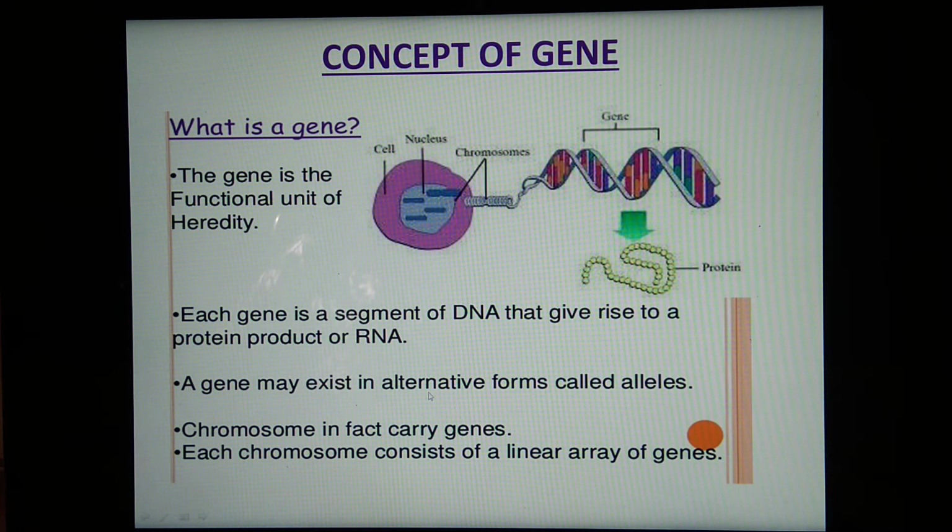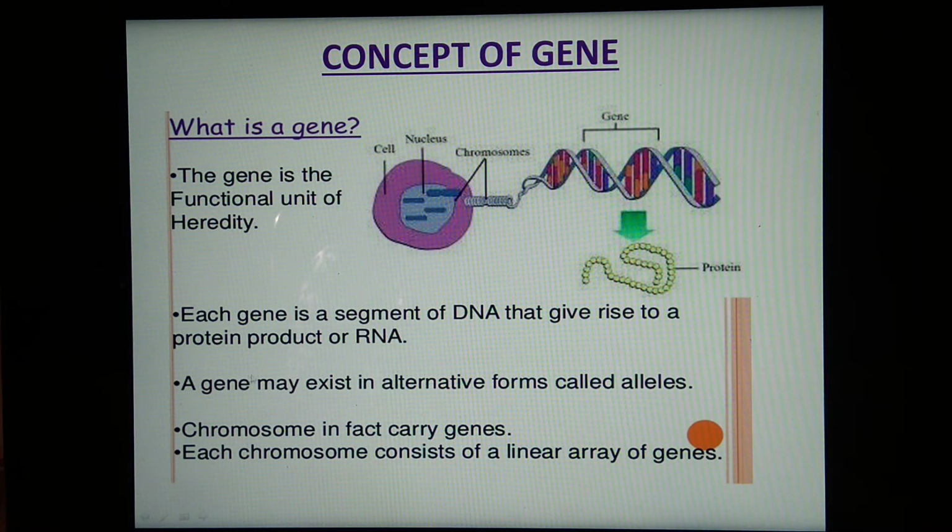These genes may exist in alternative forms, which are called alleles. What is it actually? If you consider the character of height, then this character has alternative forms like tall and dwarf, tall and short. So we can say that genes exist in alternative forms, and these alternative forms are called alleles.